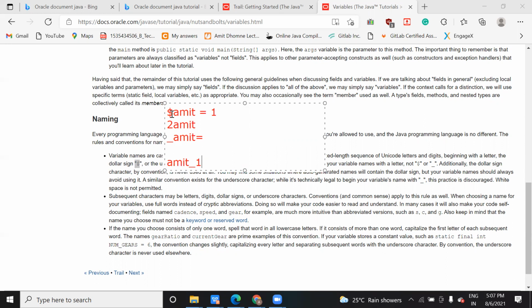Suppose in the exam they ask you how you can detect the error based on the variable name. Just check the variable name properly, how it is starting, and based on that select which is valid and which is not valid. Maybe they ask you in the form of true or false, so you can select that this is not valid, so it is false, and this is valid. Like that you can solve it.